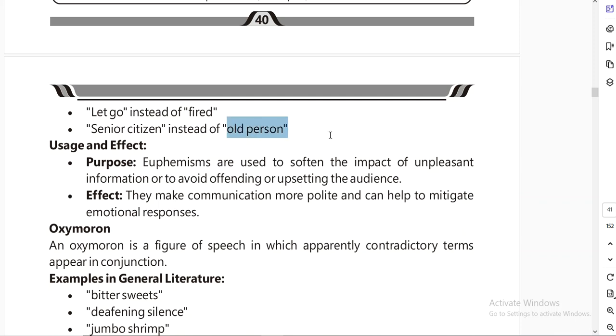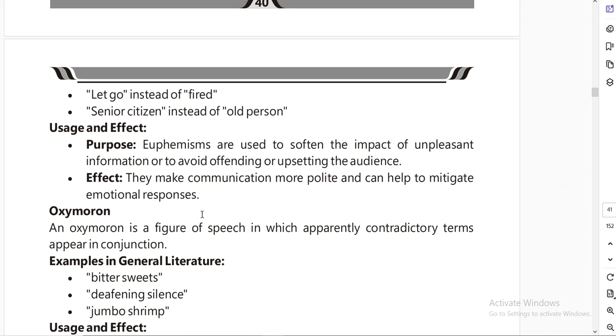Without saying old person, we can use the word senior citizen. It is more polite and has a more positive sense. Uses and effects: euphemisms are used to soften the impact of unpleasant information or to avoid offending or upsetting the audience. The effect is they make communication more polite and can help mitigate, to decrease, emotional responses.